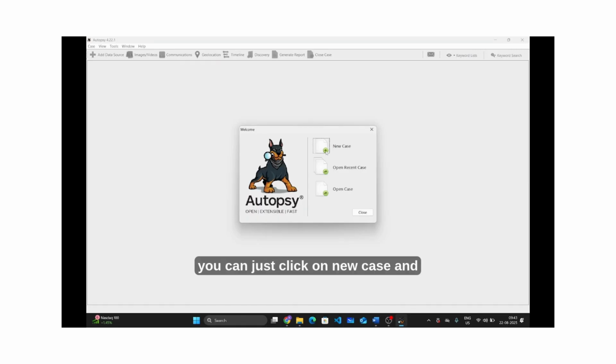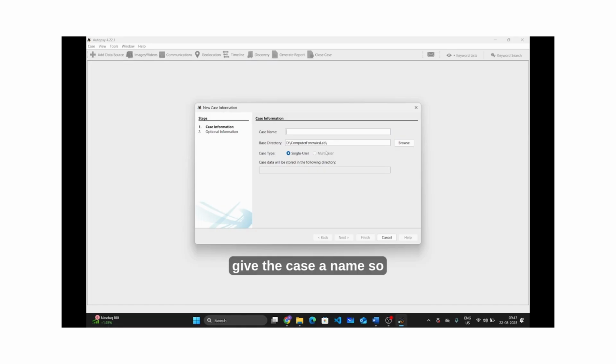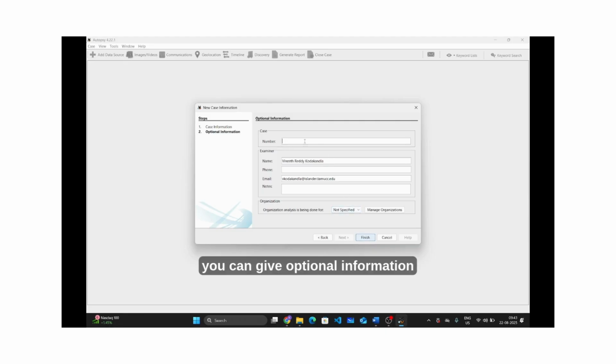And then you can just click on new case and give the case a name. So I will be giving it as CFREDS 2015 data leakage, and then you can just give your last name, and then click next, and you can give optional information such as case number or any other details, but these are optional, so I'm just gonna skip them.